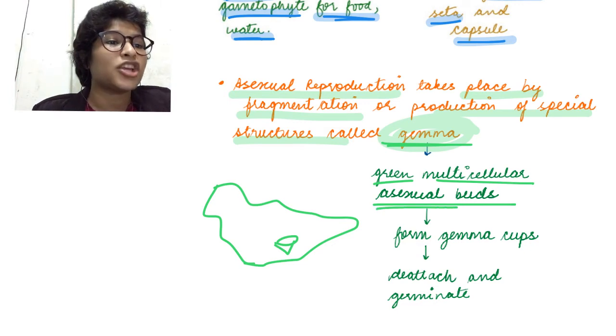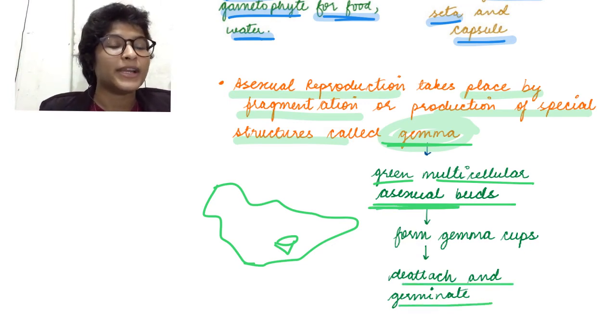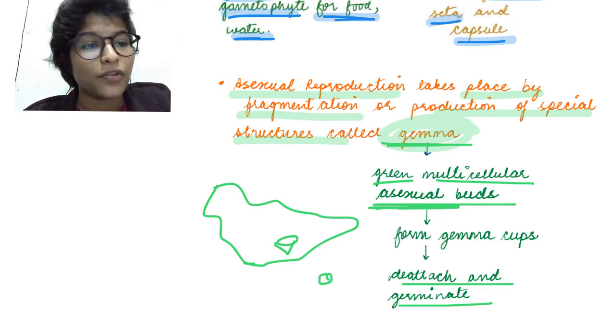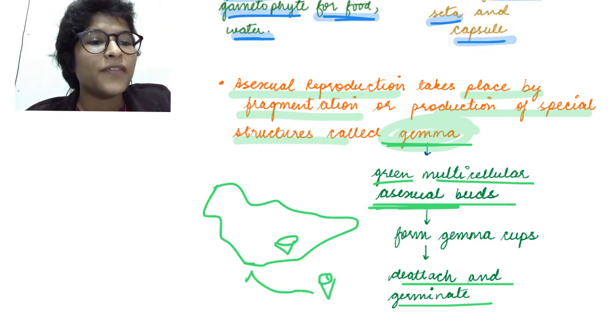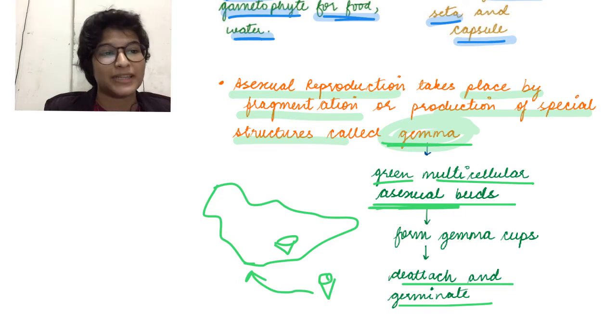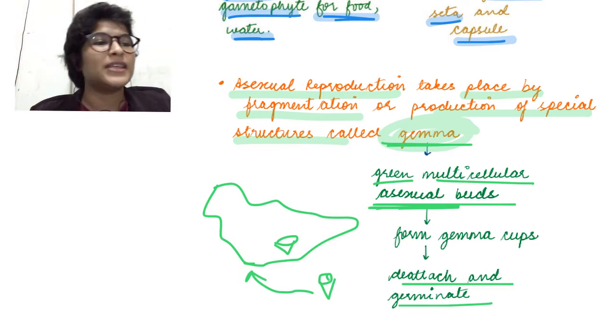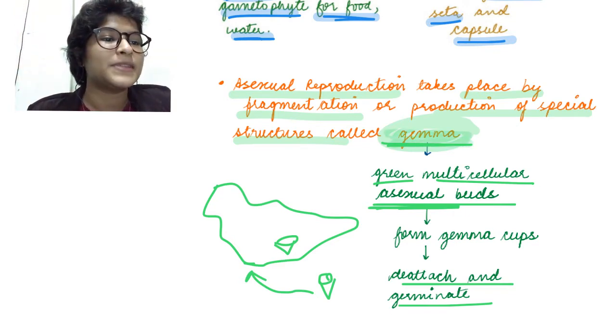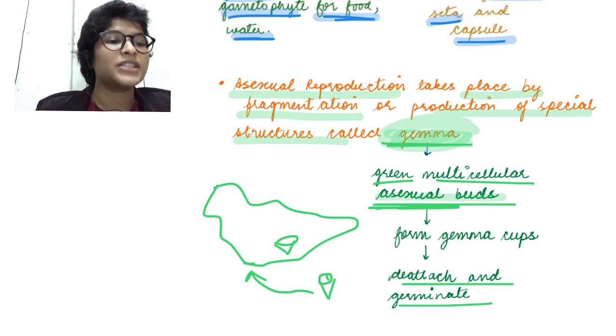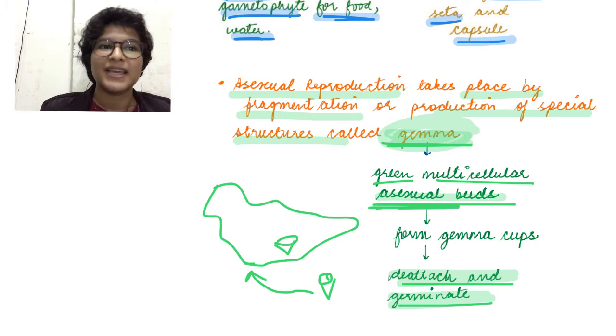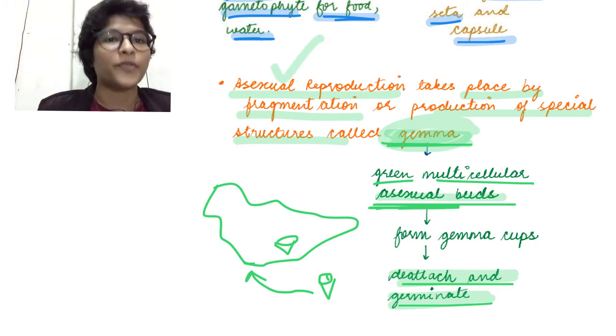These are of asexual origin, and these detach and germinate. If this portion falls off, it is capable of giving rise to an individual Marchantia. So gemma cups are asexual buds which detach and germinate and give rise to new individuals. This is their asexual form of reproduction.